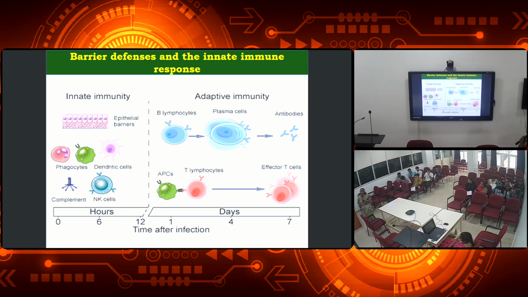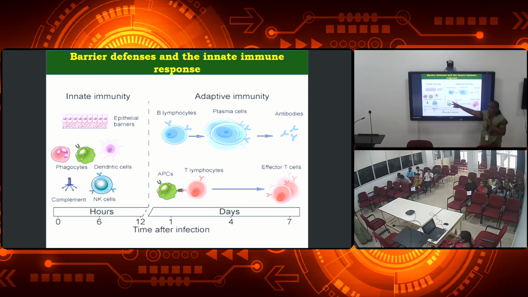But if you take the adaptive immunity, what has to be done? First, it should be recognized by the B lymphocytes. Then they develop into plasma cells. These plasma cells produce the antibodies. These antibodies fight against the pathogen, right?